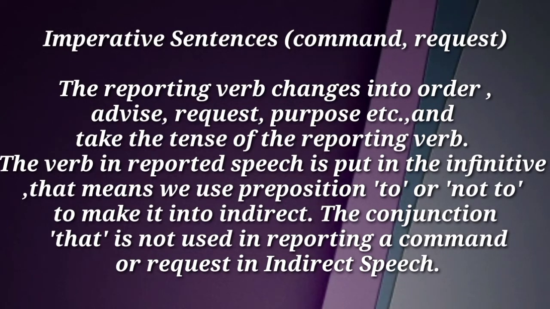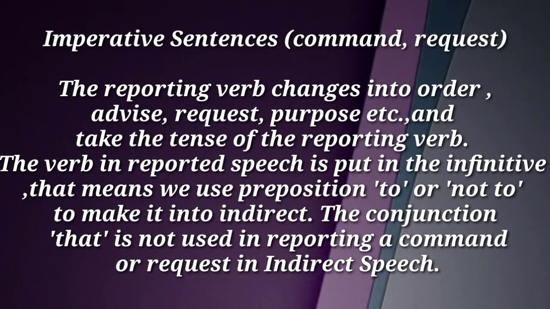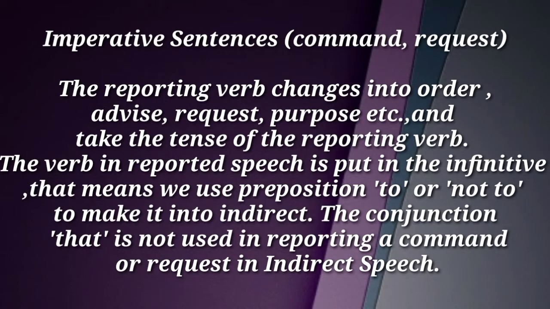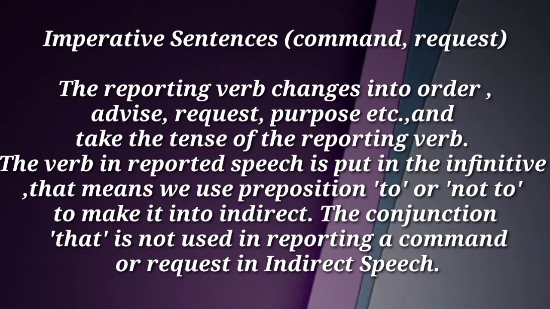That means we use the preposition to or not to with the verb in the reported speech to make it indirect. The conjunction that is not used in reporting a command or a request in indirect speech. That means here also we have to avoid the conjunction that.